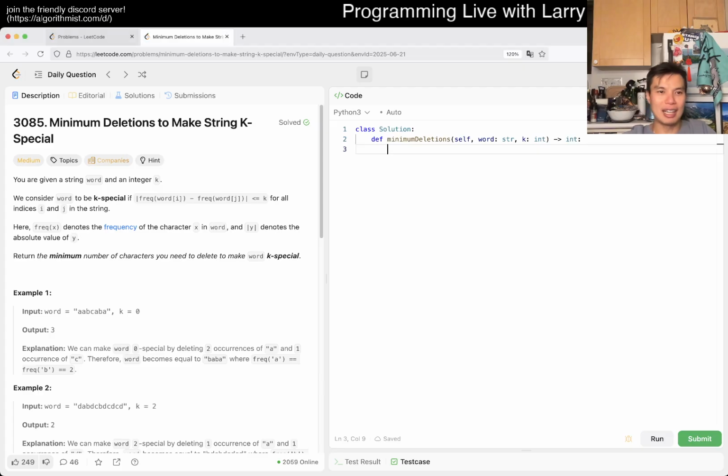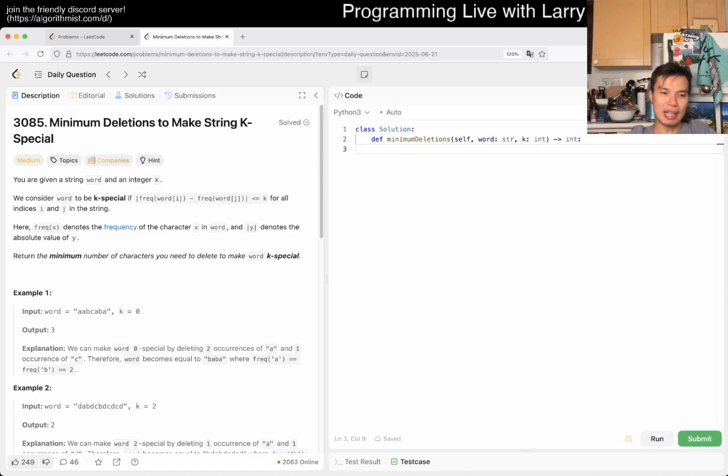We're given a string word and an integer k. The word is k-special if the absolute difference between the frequencies of i and j is at most k for all indices in the string. Return the minimum number of characters you need to delete to make word k-special.